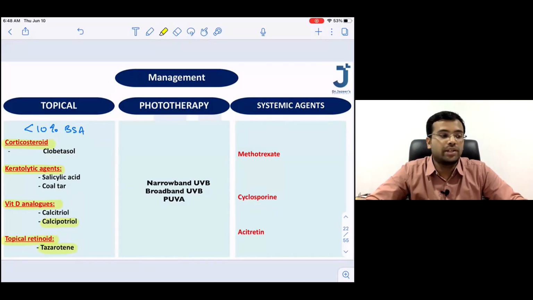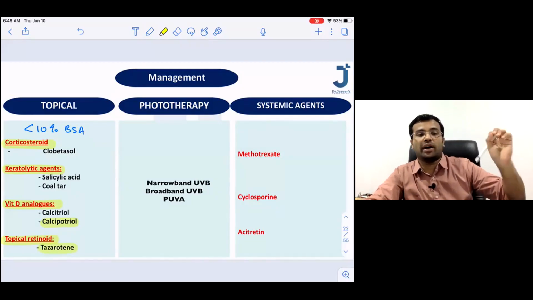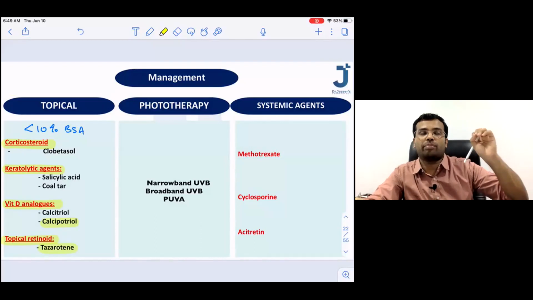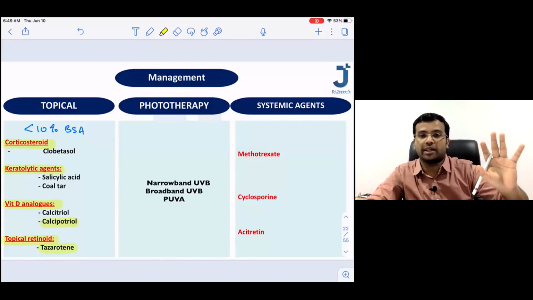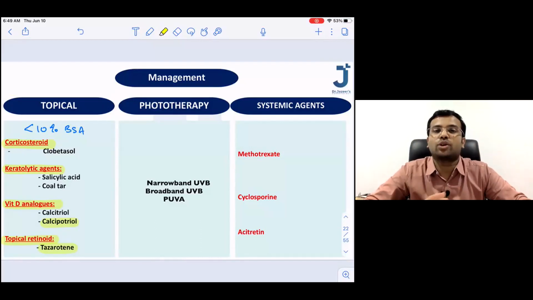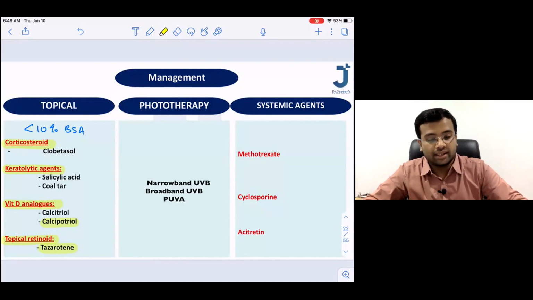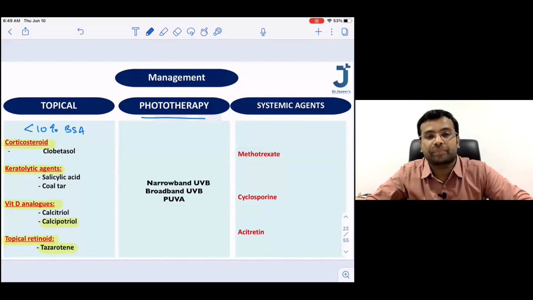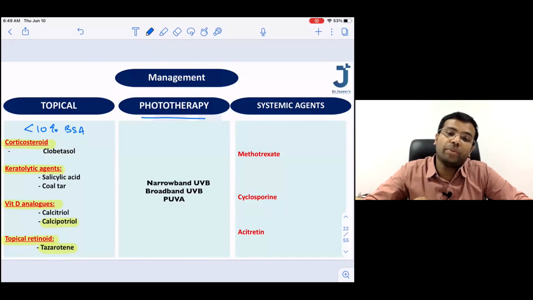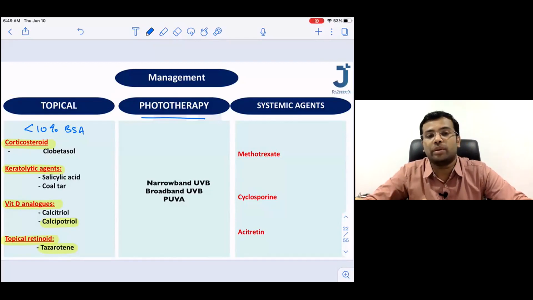Now, if a patient you have prescribed a vitamin D analog, keratolytic agents or corticosteroid is not responding, then the second agent of choice is going to be phototherapy. In phototherapy, you will be using narrow band UVB, broad band UVB, and PUVA.